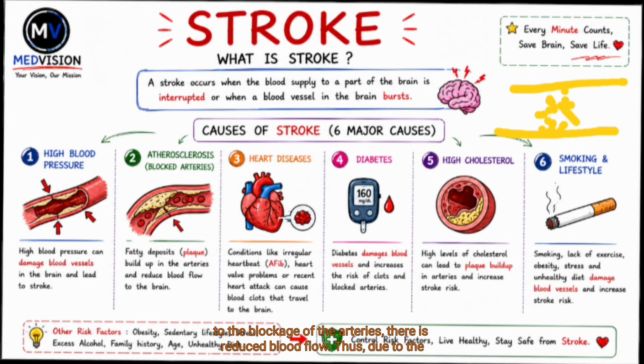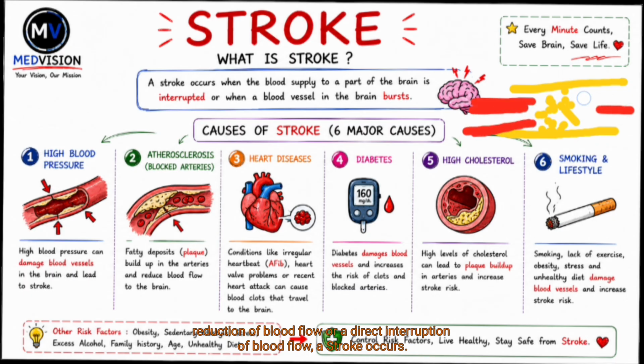Due to the blockage, there is reduced blood flow in the arteries, and due to this reduction or direct interruption of blood flow, a stroke occurs.